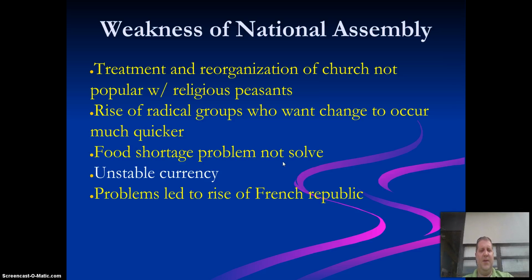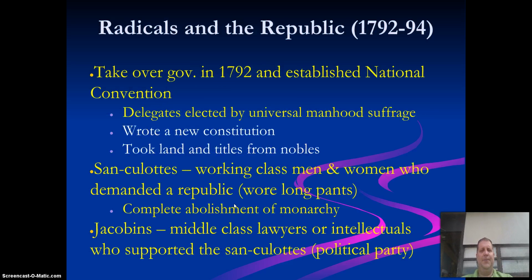Without food, nobody's happy and things are bad. Unstable currency, because you didn't have the gold, you didn't have the value, so it's unstable. And all this is going to lead to the rise of the French Republic because nobody's really happy with the National Assembly and what transpired.